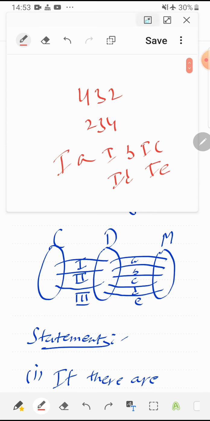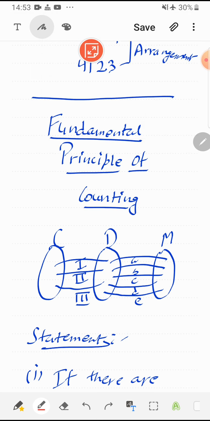Now the same situation can be visualized in a different way. If I ask how many ways there are to reach Chandigarh and Mumbai from Delhi, then if I want to reach Delhi to Chandigarh, I will consider only these 3 flights, and if I have to reach Delhi to Mumbai, I will consider only these 5 flights.